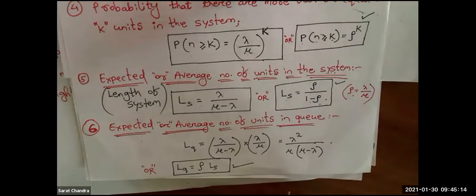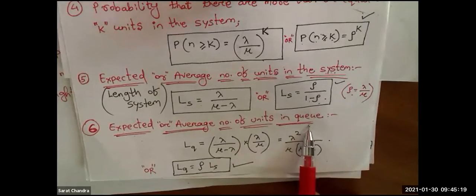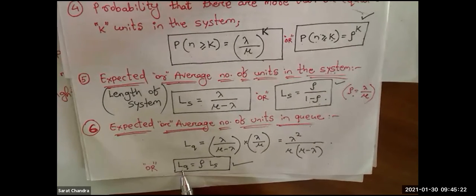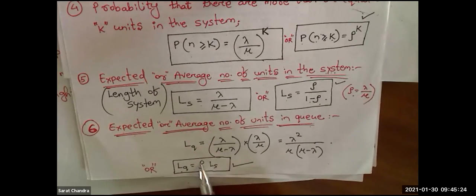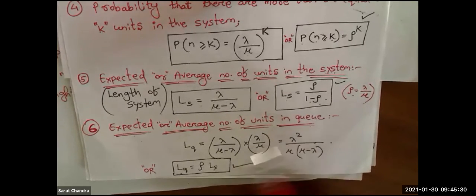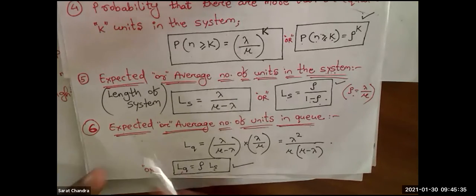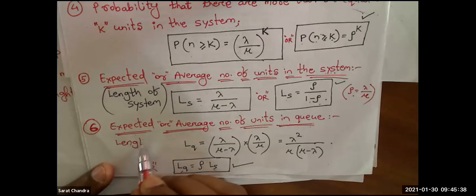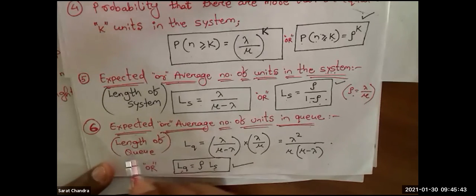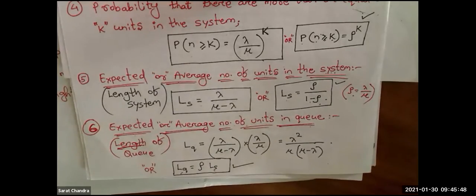Then put the rho value over here, you will get the length of the system, or number of units in the system. After that, the next one is the expected or average number of units in the queue. For that, length of the queue, LQ, equals rho into LS. First, calculate this LS value using the previous formula. Then put the value over here, you will get LQ. LQ is also called length of queue, or average number of units in the queue. All are the same thing.